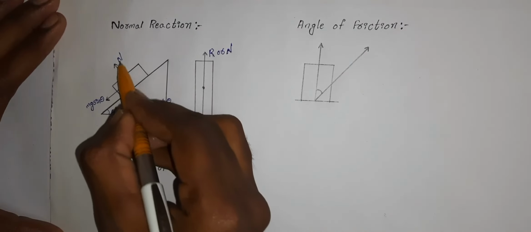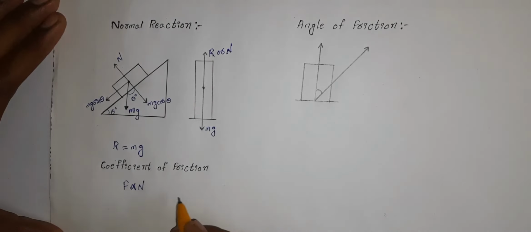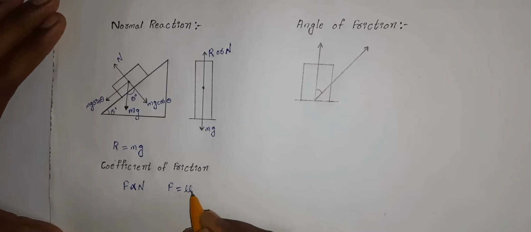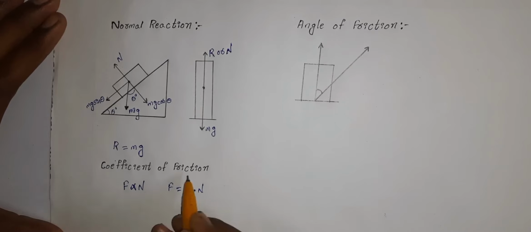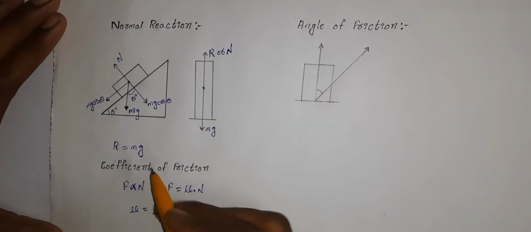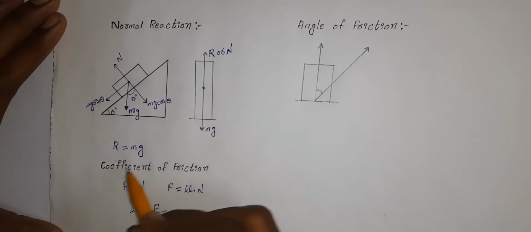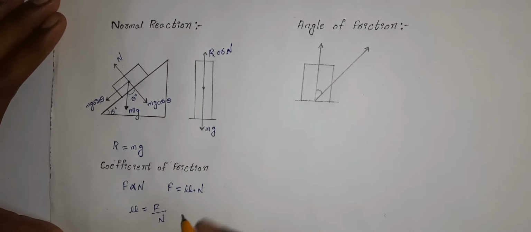So from this we can write that friction is equal to mu into N, where f is the force of friction, N is the normal reaction, and mu is the coefficient of friction, which is a constant, and it can be written as coefficient of friction is equal to f by N. So the ratio of force of friction to normal reaction is called the coefficient of friction, and the value of coefficient of friction lies between 0 and 1.